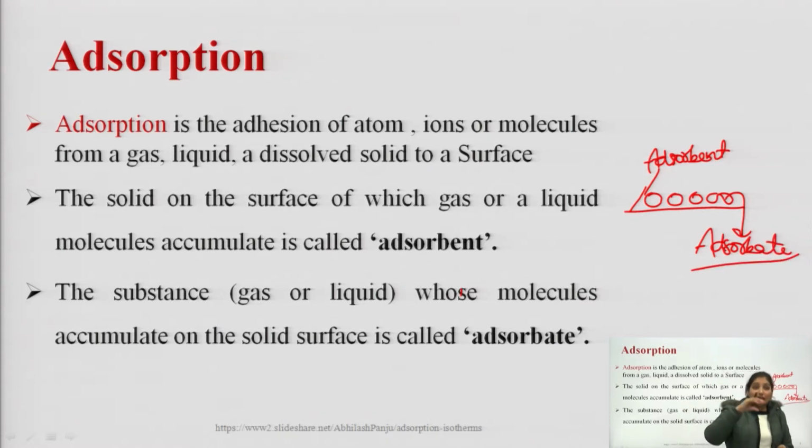The solid on the surface of which gas or liquid molecules accumulate: suppose this is a solid surface and on this, liquid molecules are getting adsorbed, then this surface is called the adsorbent and the gas or liquid molecules that are accumulated on the solid surface are known as the adsorbate.